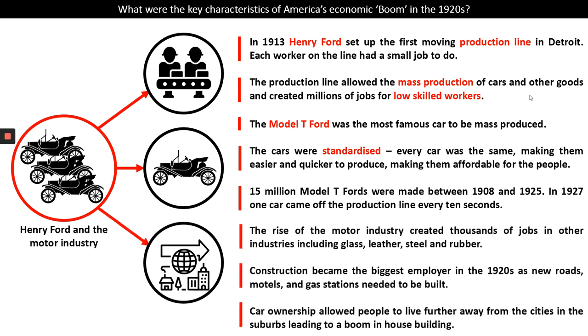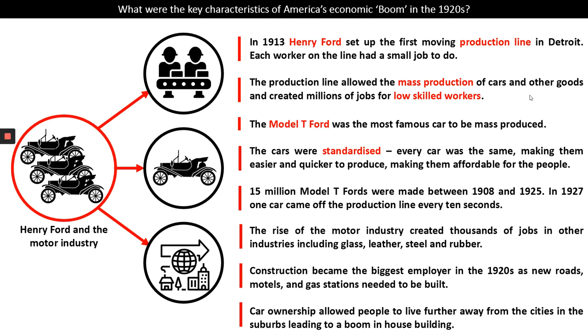Now, the car industry and the popularity of the car industry then boosted lots of other industries as well. Thousands of jobs were created in other industries, including glass, leather, steel, rubber. If you're going to make millions of cars, you need material for the tires, for the windows, for the seats, for the car body. And so lots of other industries were really positively impacted as well. Construction became the biggest employer in the 1920s. You need millions of miles of new roads. Motels, hotels basically on the side of the road were built. Gas stations need to be built as well.